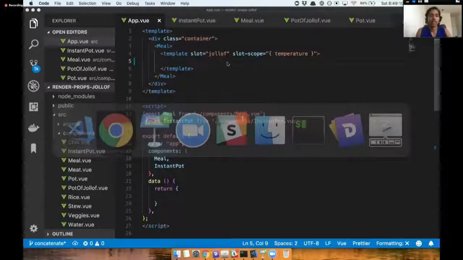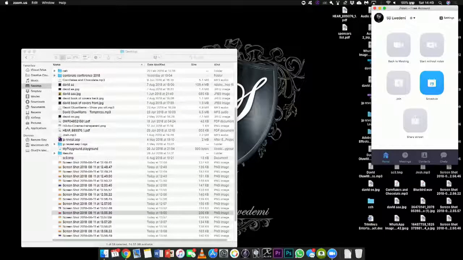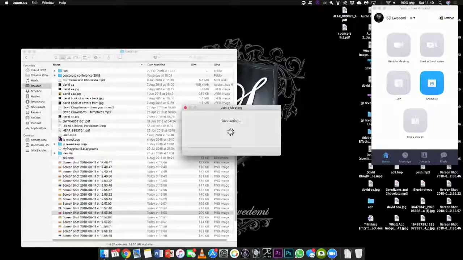I think I got the wrong code, but it's okay. So ultimately, this element gets rendered only because we want that specific thing to show up. Because we're passing Instant Pot to meal, this specific thing will show as is.